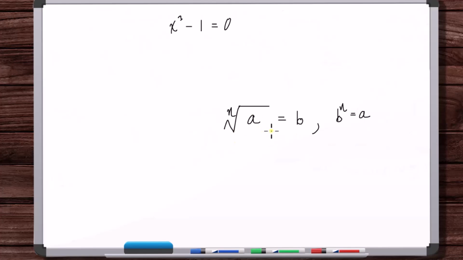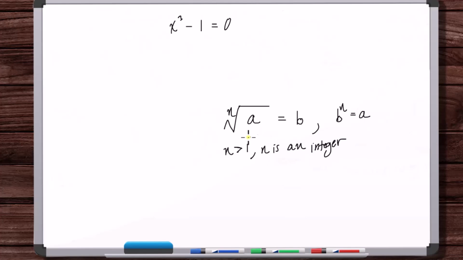Okay. Now, another thing to note is that when we're defining the principal root like this, we're thinking in the real numbers domain, like what we defined in pre-algebra, where we're only thinking about the possibility of real numbers. So right now, A could be any real number, B can be any real number, and n is greater than 1 and is an integer. Okay, so we don't do zeroth roots or negative ones. The n is never like 1, 0, -1. It's 2, 3, 4, 5, etc. Okay, so just keep that in mind. Right now, A is a real number, B is a real number, n is greater than 1, and n is an integer.